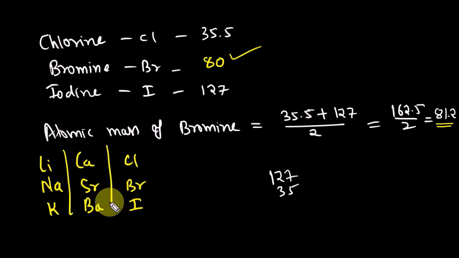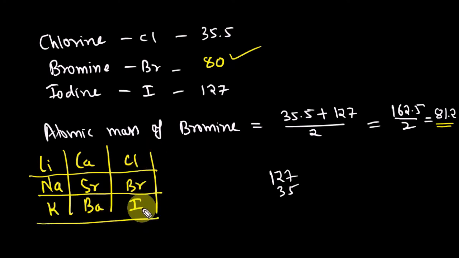When he started to classify elements, 47 elements were known to us, but he could not classify all 47 elements in the form of triads.